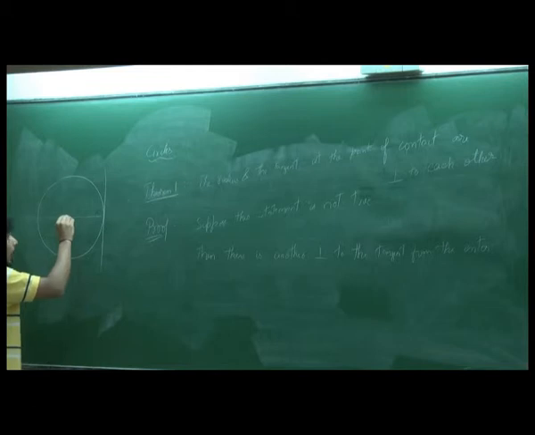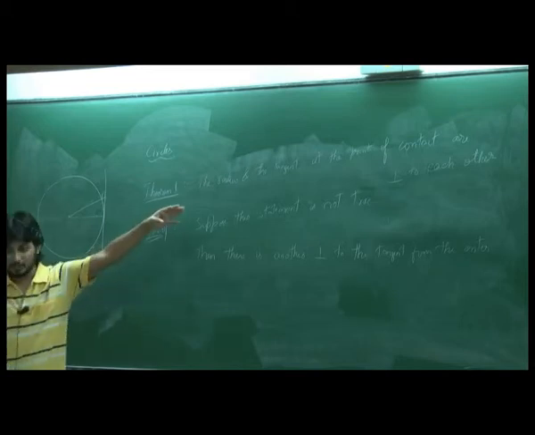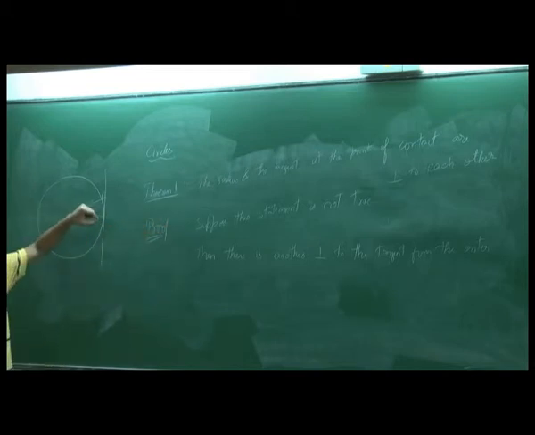Suppose this is not 90 degrees, then I can always draw another line which is 90 degrees, right? From a given point I can always draw a perpendicular to any line. Suppose this line was not perpendicular, then there is some other line which is perpendicular. You understood what this means? Suppose this is not true, then this line is not perpendicular. If this line is not perpendicular, there is some other line which is perpendicular.